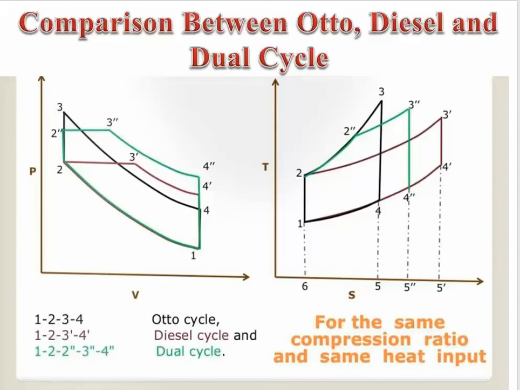And when we see the TS diagram, it shows that the value of entropy increased as compared to the Otto cycle, and it becomes less as compared to the diesel cycle. It means the combination of the Otto and diesel cycles forms an optimum result cycle, by which we are able to get high efficiency.